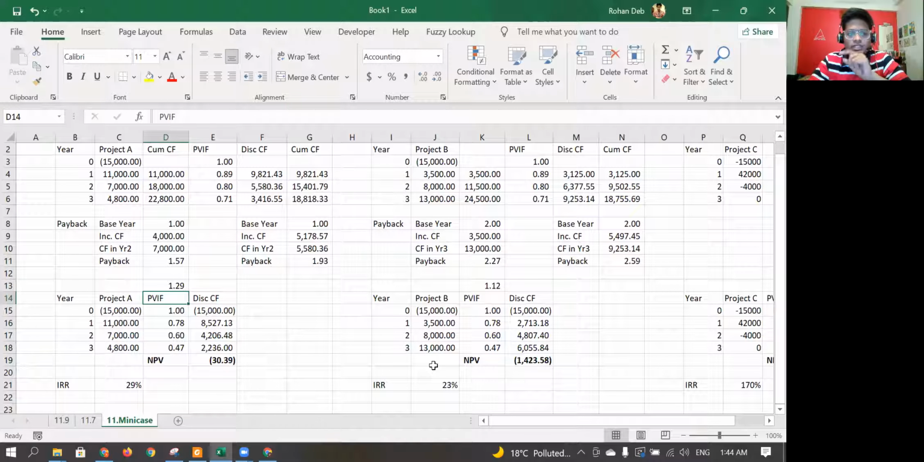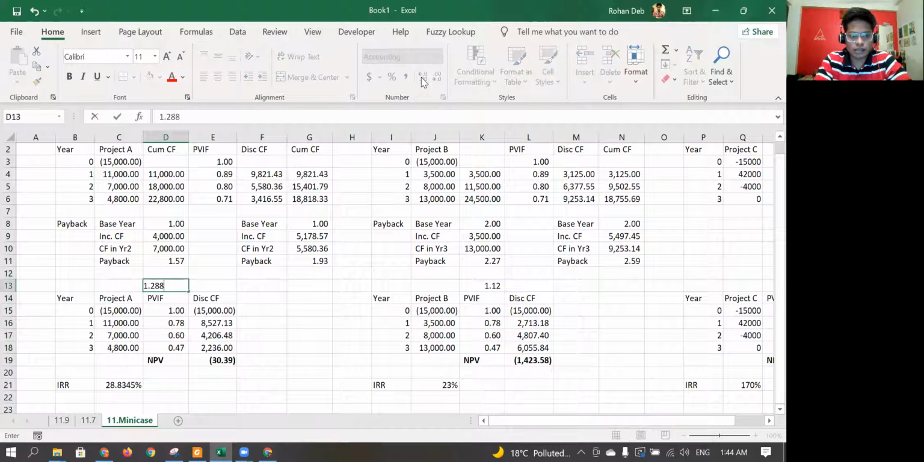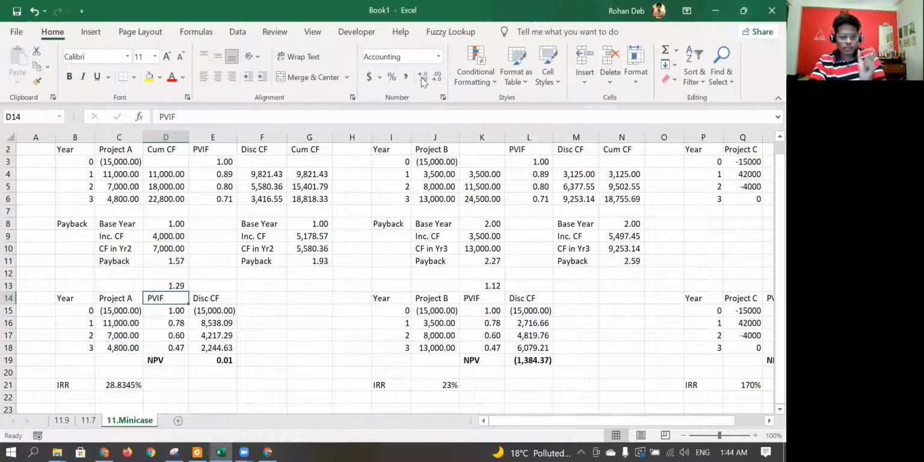It's not coming to 0. It's a very fractional change. Actually, if you increase the rate to 28.83 whatever, 1.288345, you see it's coming to 0 almost. Because of the fraction, it was coming to -30. Otherwise, basically at the IRR level, your NPV would come to 0. Okay. So that's the second question done.